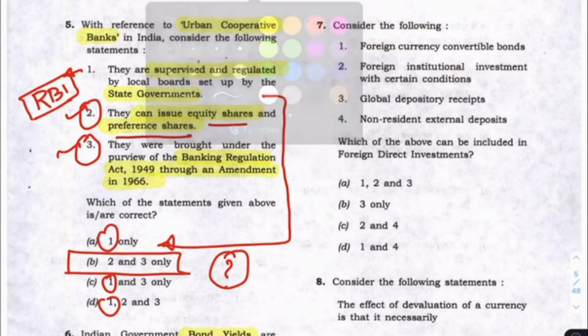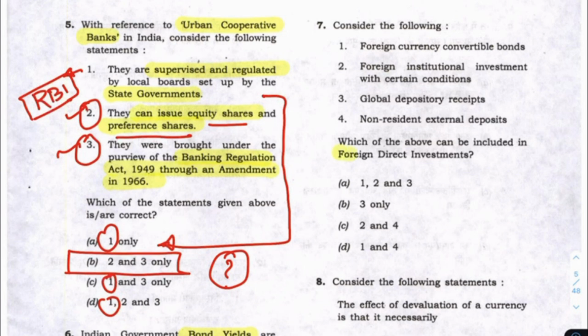And next question, look at this question. It is about foreign direct investment. It is a constantly asked question, and hence we should have been aware of it. And here, this non-resident external deposit. See, this is a fact that you should know. NRI deposit, that is